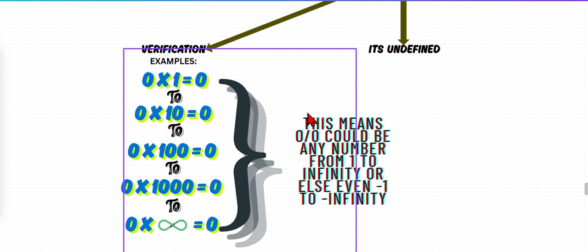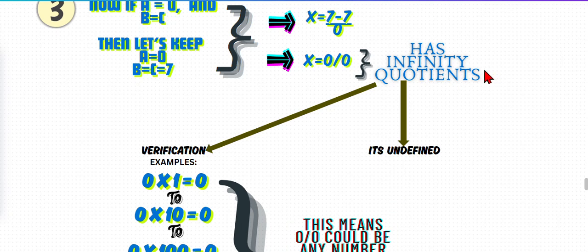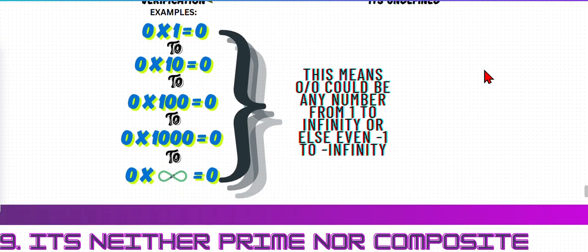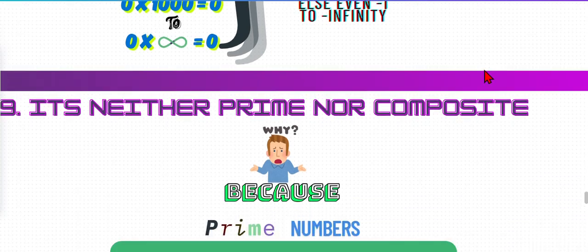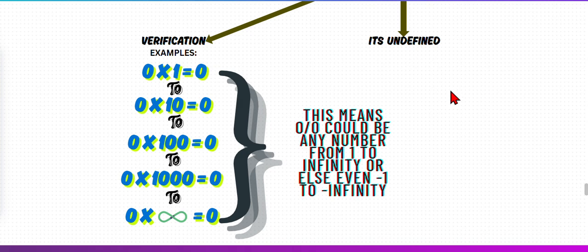See, this means 0 by 0 could be any number from 1 to infinity, or else even minus 1 to minus infinity. So there are infinite quotients, more than infinity. That makes sense. Now 0, this makes sense because it also makes 0 a special number, not a positive number.